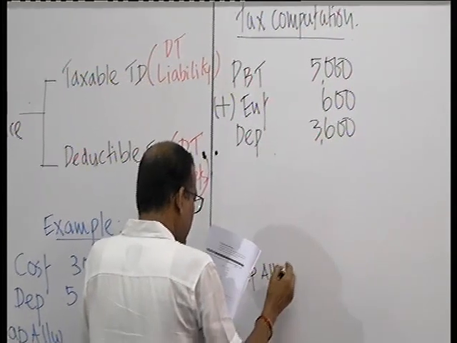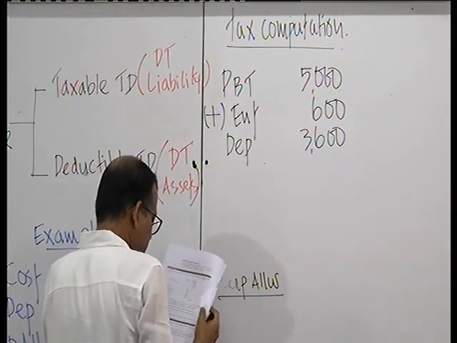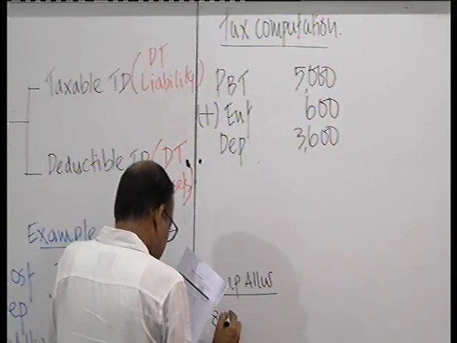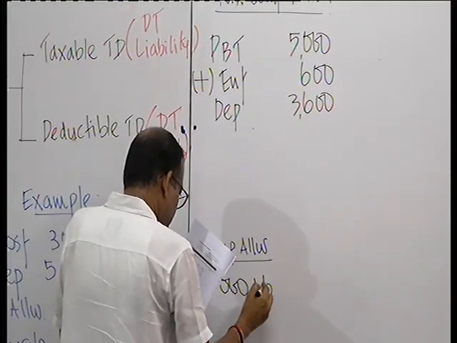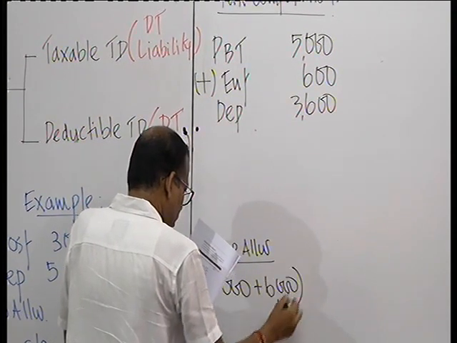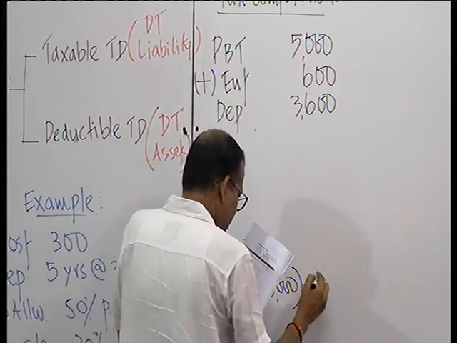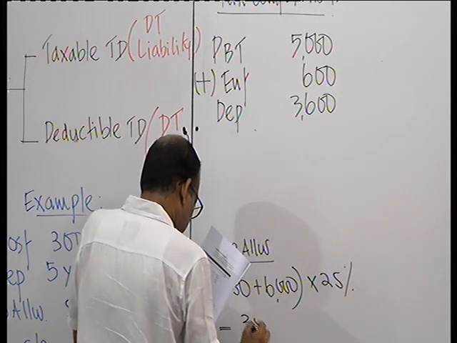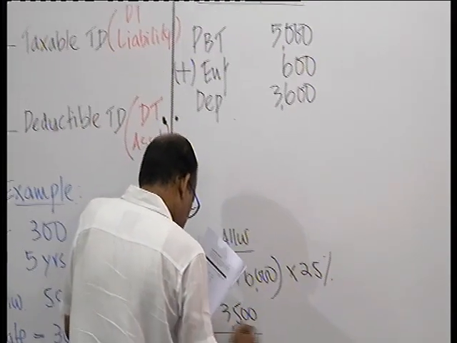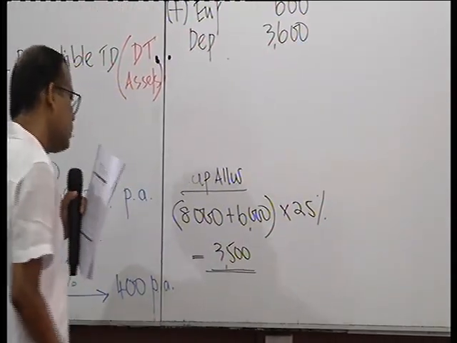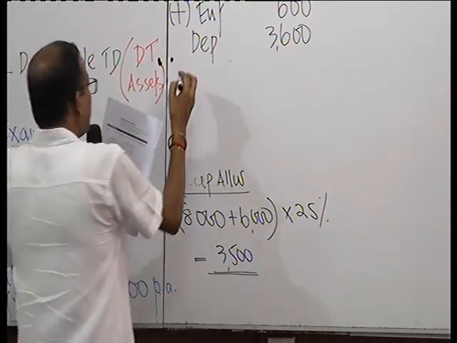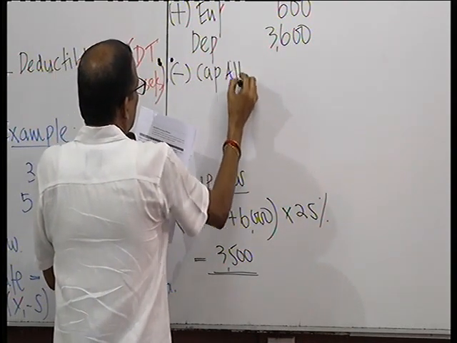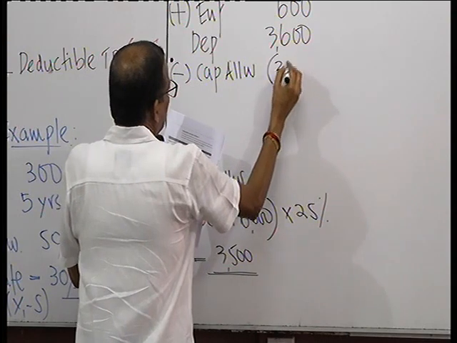Capital allowances you can calculate as not for 4 million, but 8 million is entitled and 6 million is entitled at 25%. So capital allowance $3.5 million.